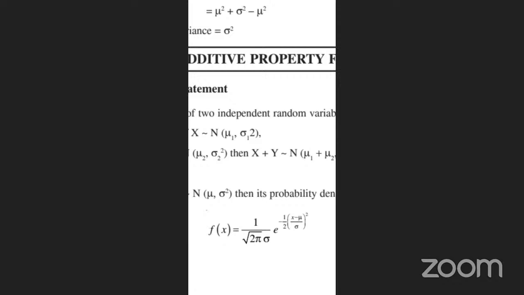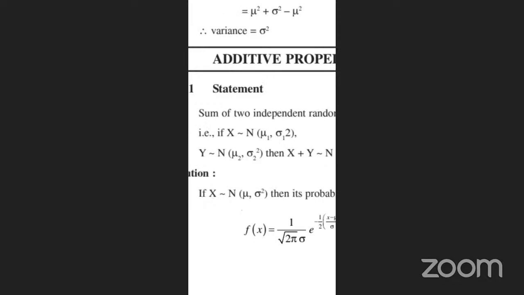That means we have to write the probability density function. f of x is 1 by root 2 pi sigma, the root is not there, e power minus 1 by 2 x minus mu by sigma whole square, you have to write it.